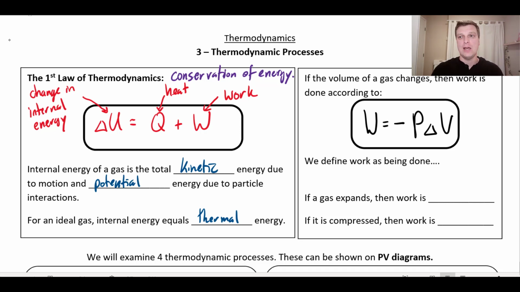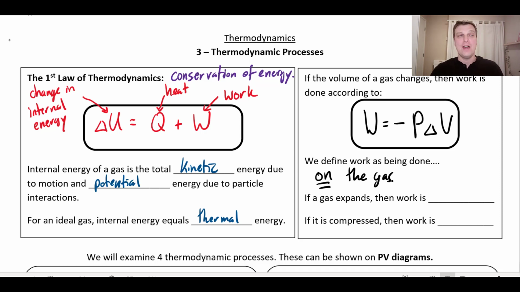That's a key point: in order for work to be done on a gas, there has to be some change in volume. The first thing to recognize is that different textbooks define this differently. So what we are going to do is define work as being work done on the gas.